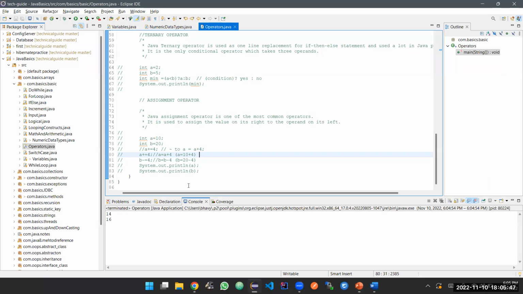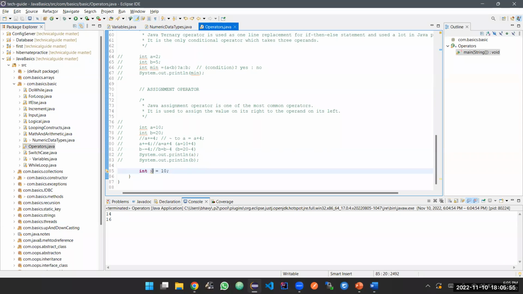Suppose I say int x equal to 10. I have a variable called x and I'm assigning it 10. Now if I want to assign 10 to a variable named class, it doesn't allow me, because class is a reserved keyword.